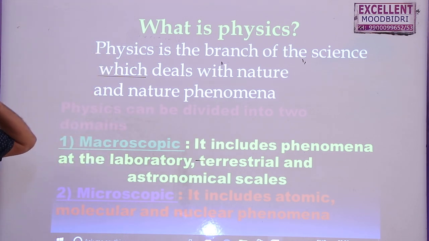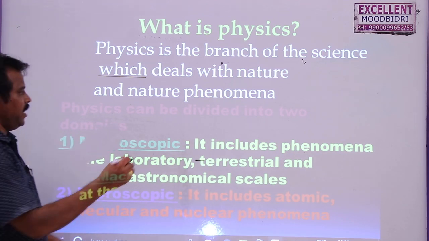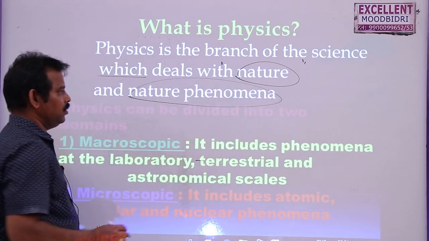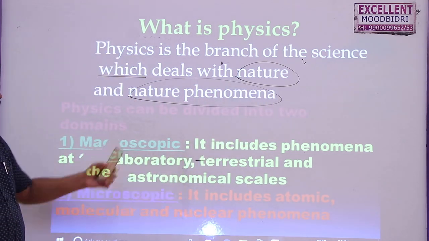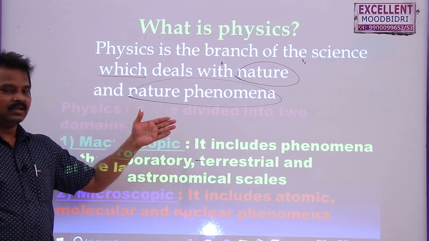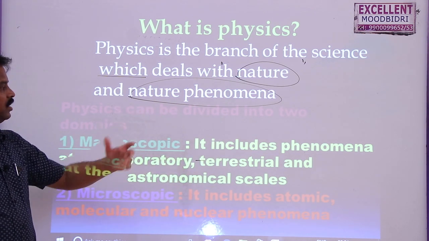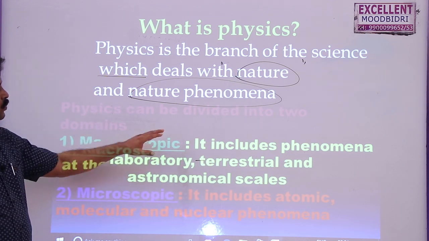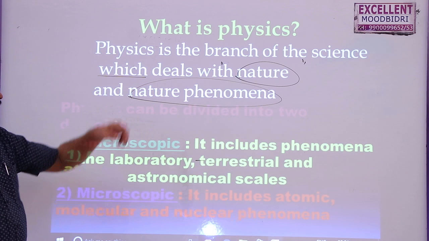So what is physics? Physics is the branch of science which deals with nature and natural phenomena. What is this nature and what are the natural phenomena that take place in this nature? Sun rises in the east and sets in the west. So this is a natural phenomenon. Earthquake is a natural phenomenon. So all these phenomena will be dealt with in physics.